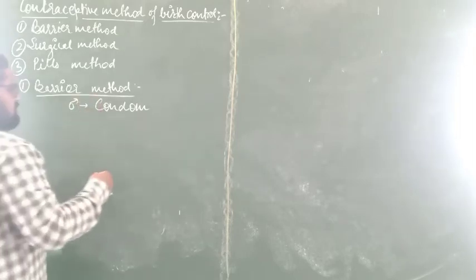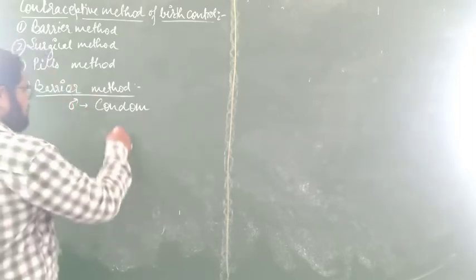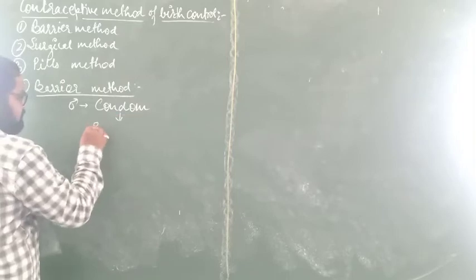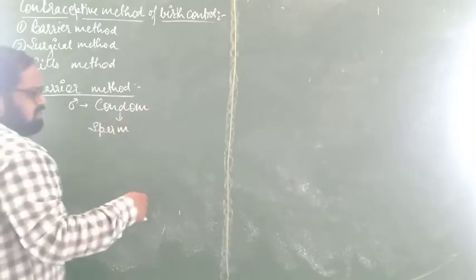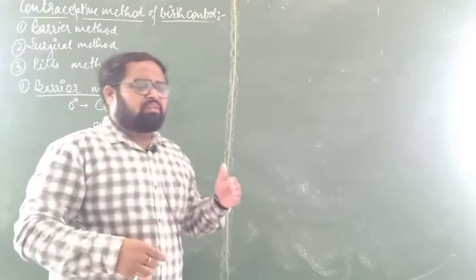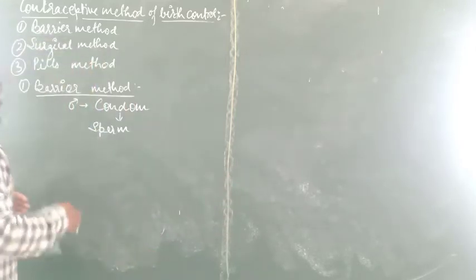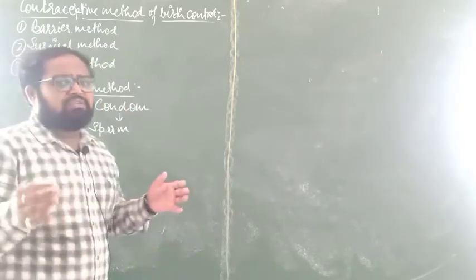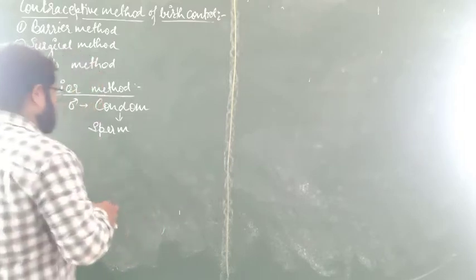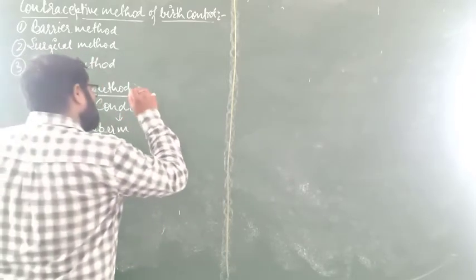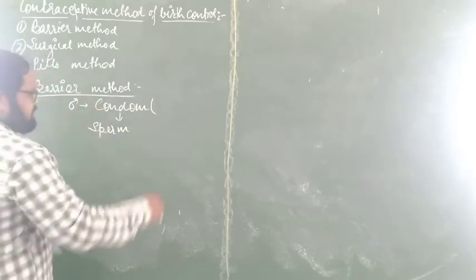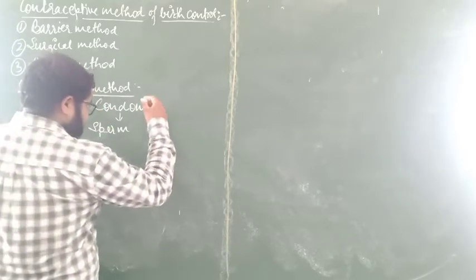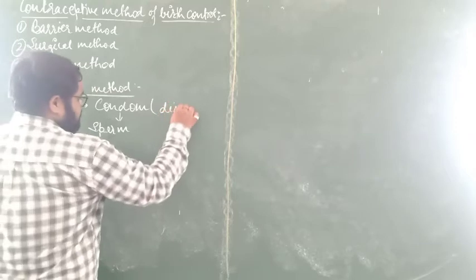Through this, the sperm will not reach the female part, the vagina, and fertilization will not take place. Condom is the only barrier method which can also protect against disease.